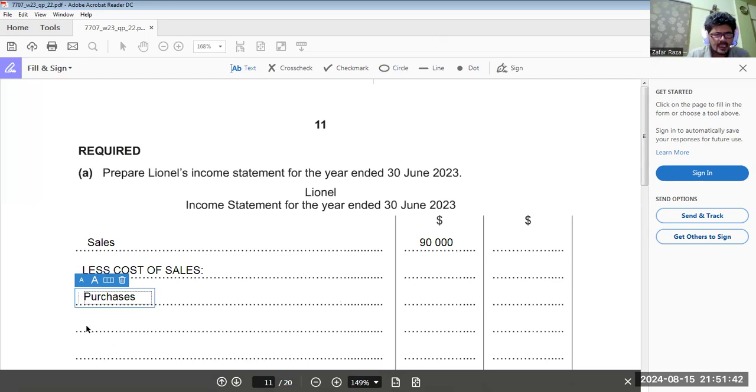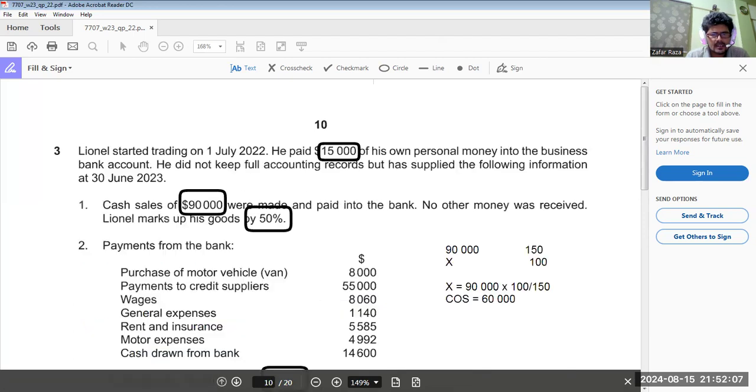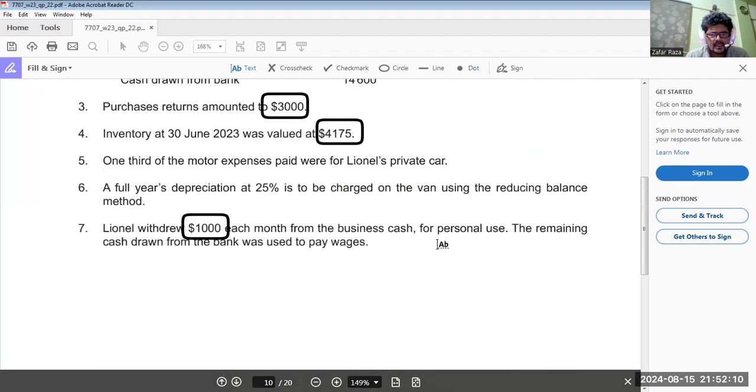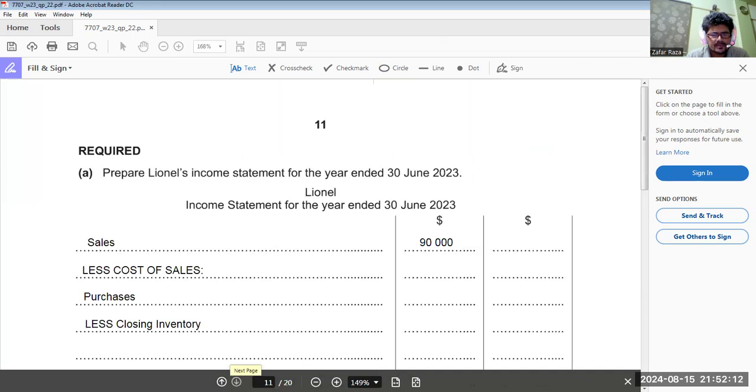Then we deduct closing inventory, which is 4175.